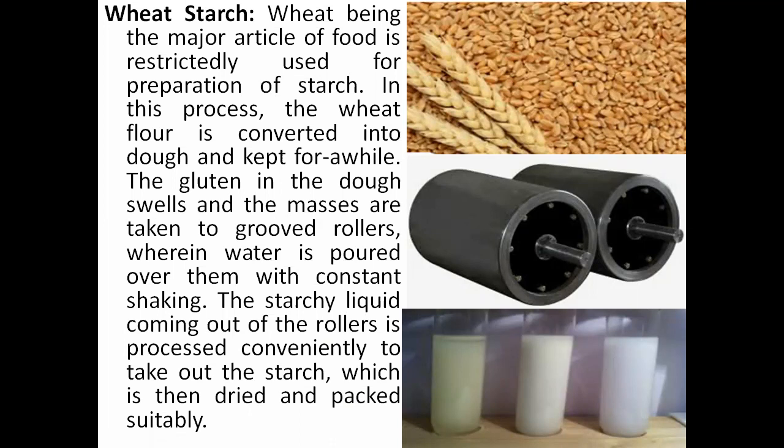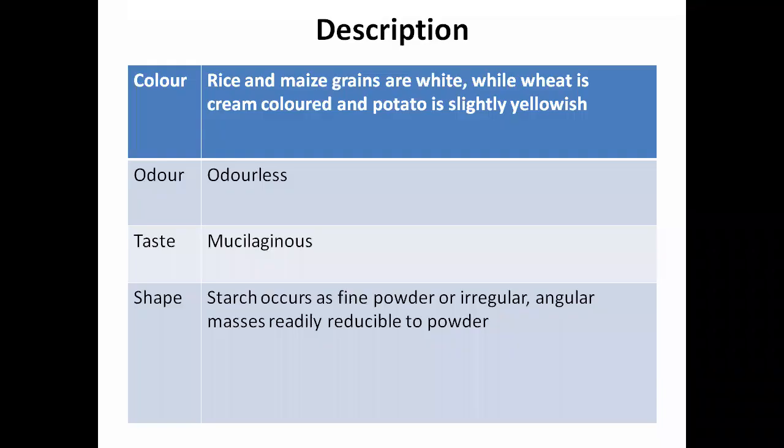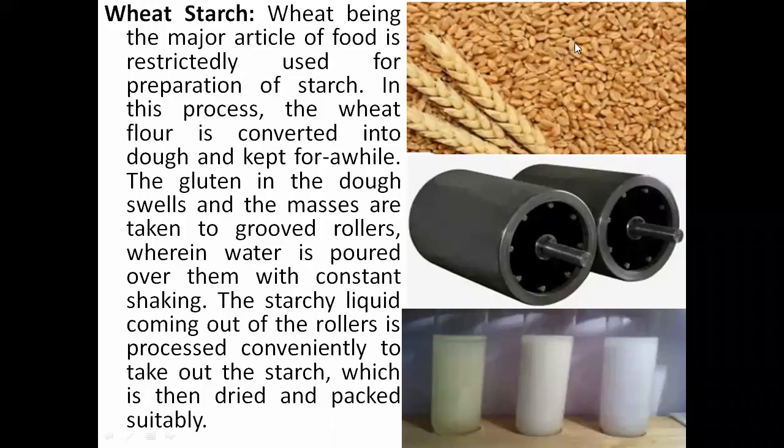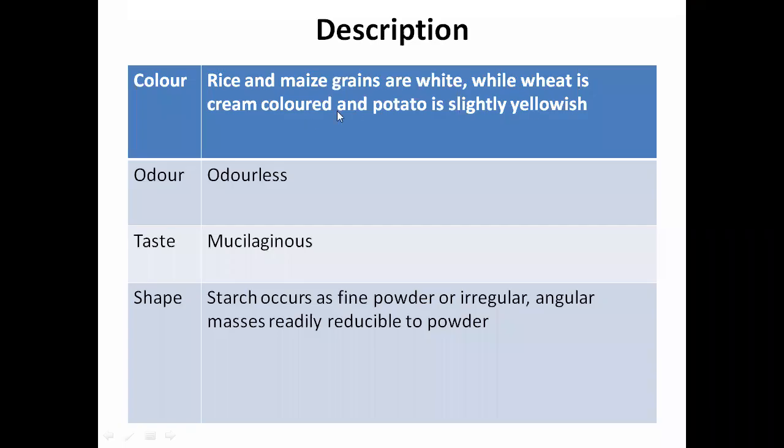Here also we can get the starch after drying this particular liquid which you have got from the roller, and you will get the powder, white powder, that will be considered as a starch. So whatever the obtained starch from these four types of grain, how does it look, what is the description? If you talk about the color, the rice and maize starch are white in color, while wheat starch is cream colored. Since it is creamy in the primary form, it will be cream color.